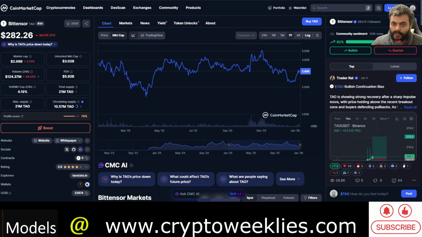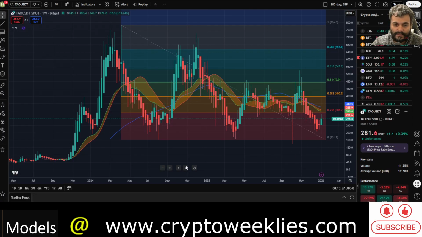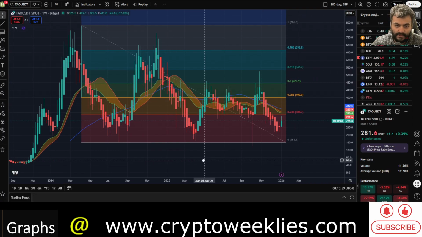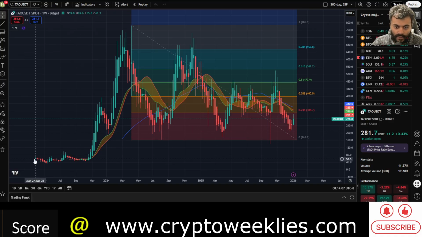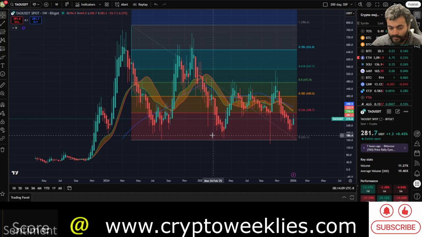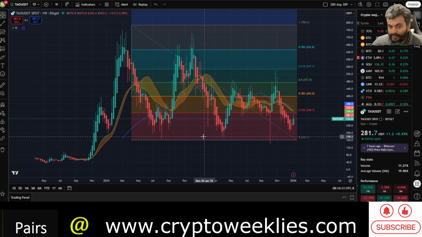Right now, if we were to look at the technical levels in slightly better detail, these are the Fibonacci levels drawn from the 2024 high to the 2025 lows. This asset was not around in the 2022 bear market. So if 2026 is a bear market year, that would be the first bear market year for BitTensor.